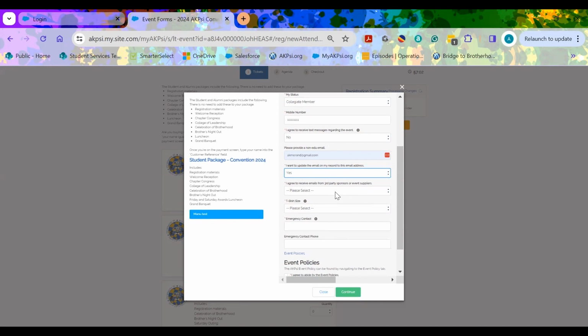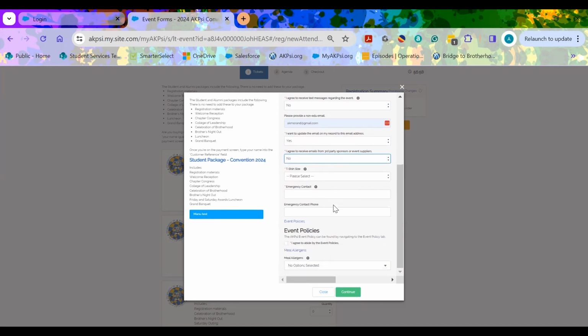Next, you can choose to receive more information from our third-party sponsors or event suppliers. Everybody loves a good t-shirt and freebie. You'll get a t-shirt at convention, so please choose your size. And lastly, please list an emergency contact that is able to make emergency decisions for you in the event, unfortunately, that something happens. This person should be able to make medical and legal decisions on your behalf and somebody that you trust.